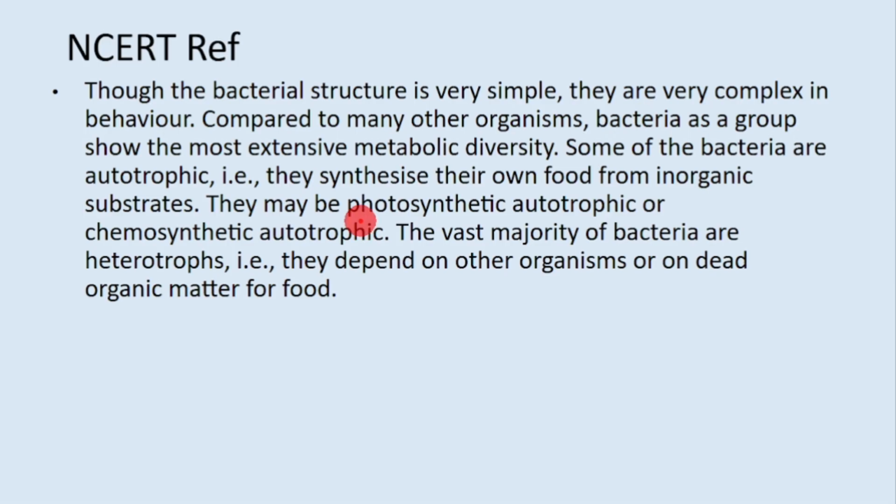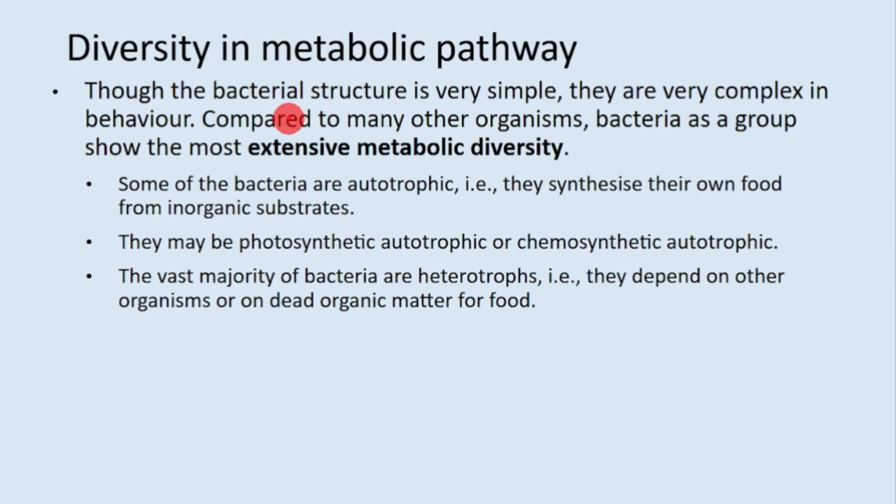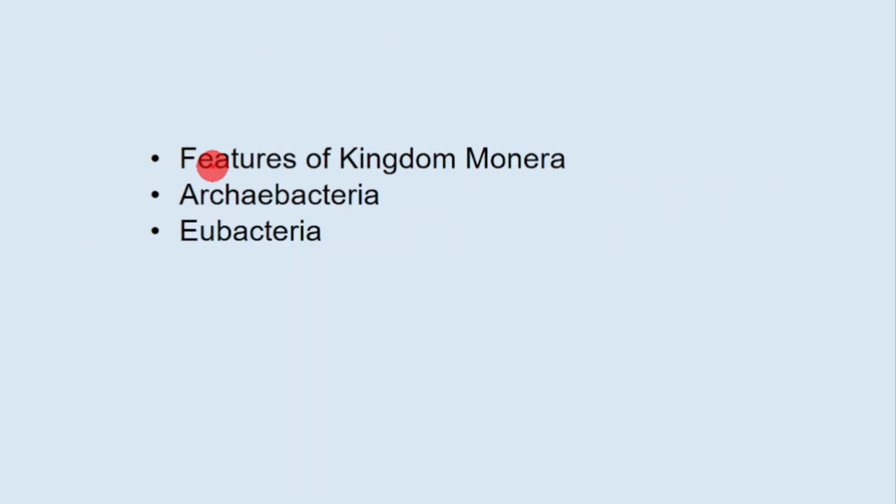Then this paragraph talks about the extensive metabolic diversity seen in this kingdom. So they can be autotrophic or heterotrophic. And then again in autotrophic, they can be photosynthetic autotroph or chemosynthetic autotroph. So this was all about general features of kingdom Monera.